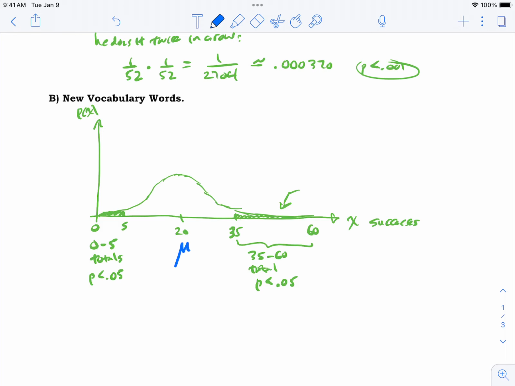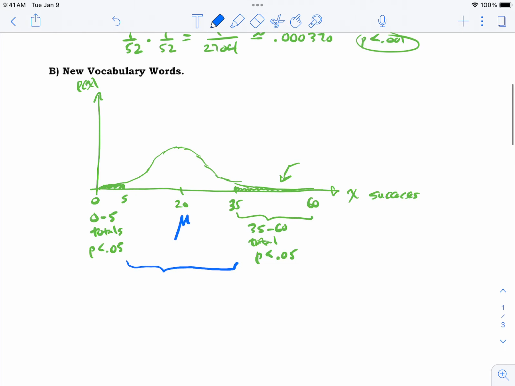So what I want to do now is say, okay, fine, let's look in the middle here. Since we put a p-value of 0.05 at this high extreme, and a p-value of 0.05 at this low extreme, what does that leave? That leaves 90% of the results, right? There's 5%, there's 5%, and here's the rest of them. 90% of the results are in the middle. And we have a word for that.